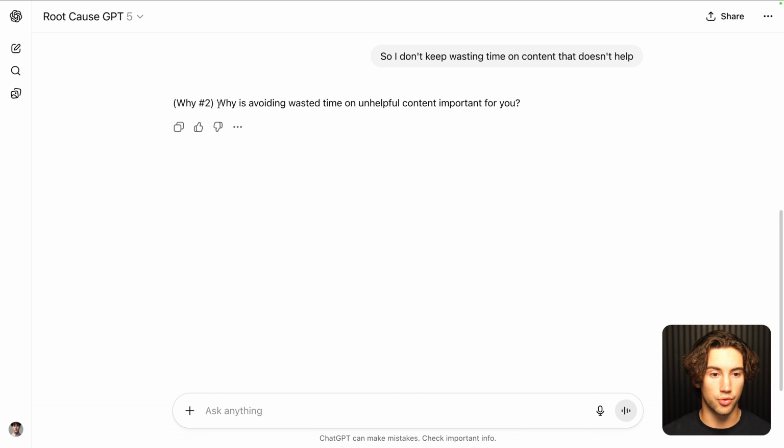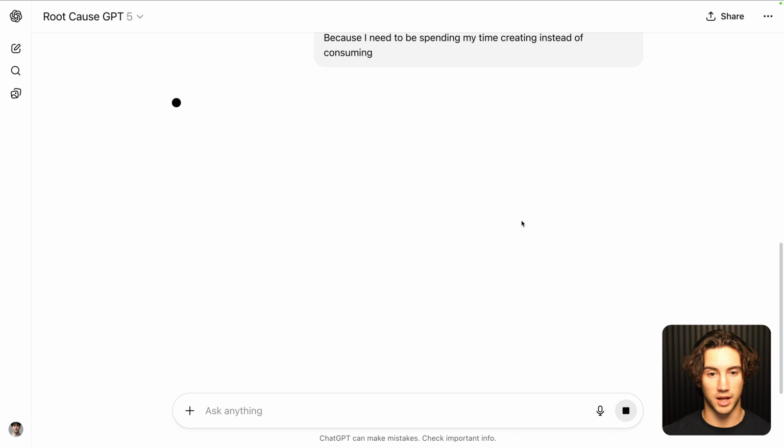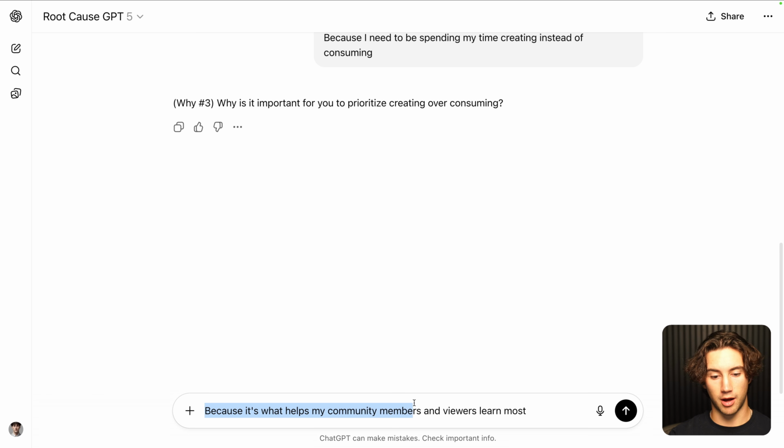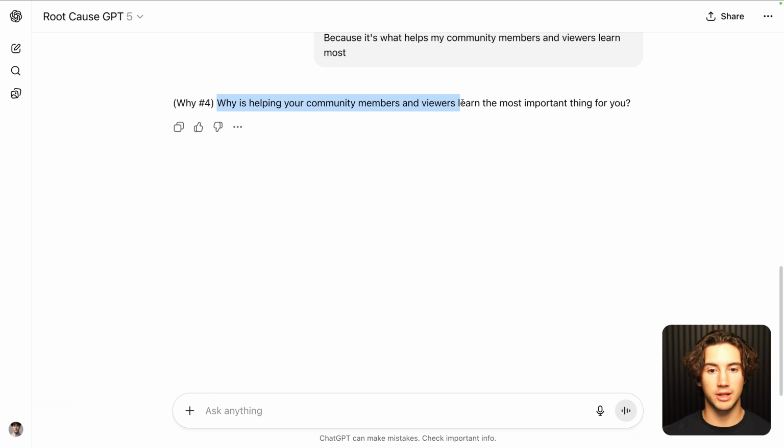Then it gives me why number 2. Why is avoiding wasted time on unhelpful content important to you? I then say because I need to spend my time creating instead of consuming. I'll send it off and it will ask me my 3rd why. Why is it important to prioritize creating over consuming? I can put because it's what helps my community members and viewers learn most. Then it asks me why is helping your community members and viewers learn the most important thing for you.